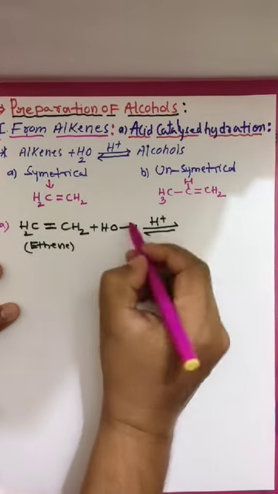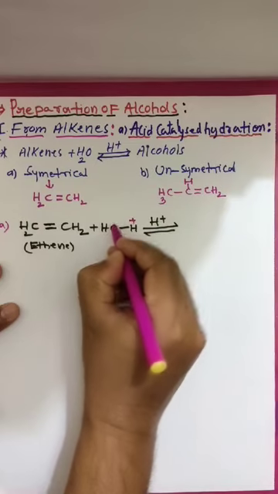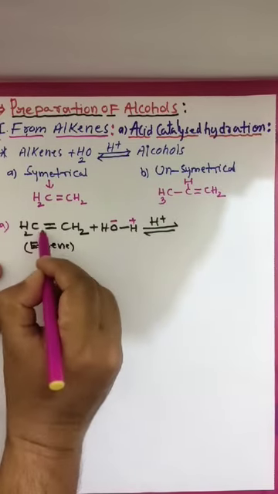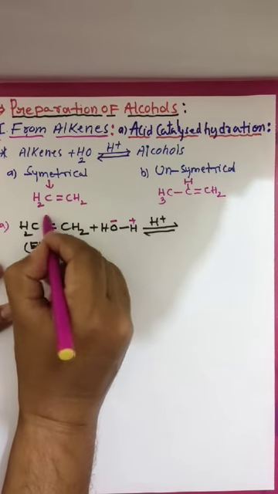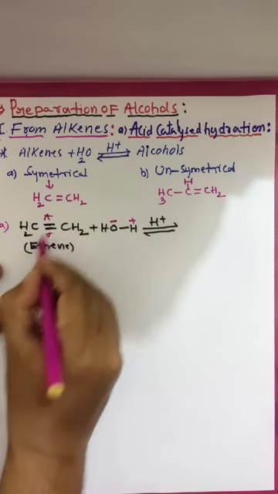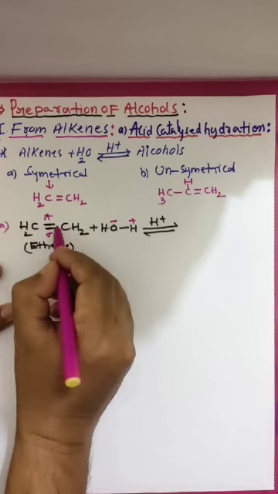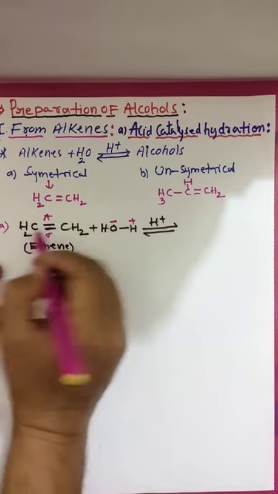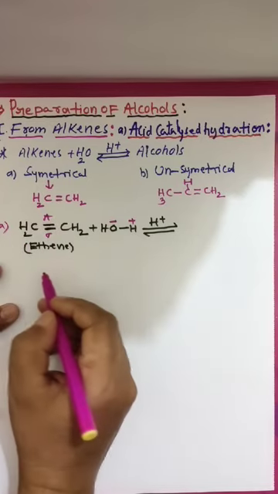Look here, H plus and OH minus. Due to symmetry, we can break the pi bond on any side. That's why this OH minus or H plus can attack at any side.